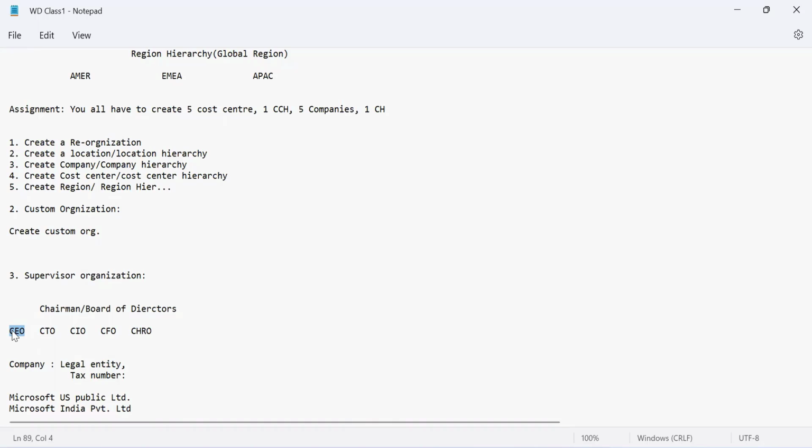Again, the request will go to Josephine, and Josephine is my supervisor. So if she approves, then only my leave is approved. If she rejects, my leave is not approved, right? So all these things I will be able to do only on the basis of the supervisory organization. If I am tagged to that supervisory organization where Josephine is, then only it can happen. Otherwise, nothing can happen, guys. That's the reason I said that 90% of the work that we do in Workday is directly or indirectly related to